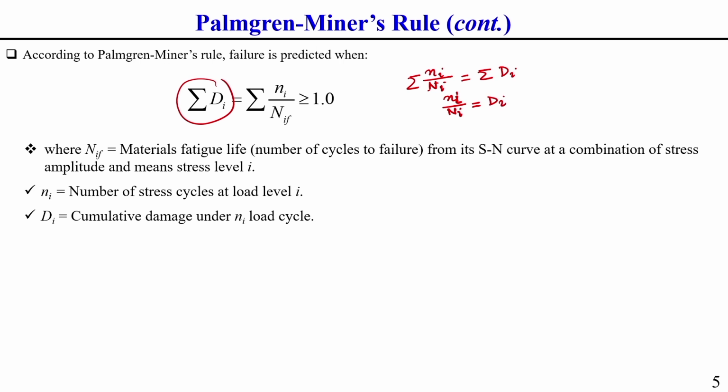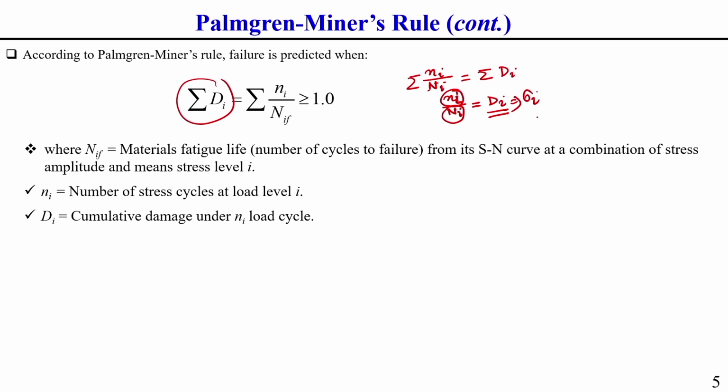For a particular stress level, if it is subjected to a small ni number of cycles, and for that stress level the fatigue life of this component using the SN curve is capital Ni, then the ratio is called di, the fatigue damage due to that particular stress level sigma i. This you should keep in mind.